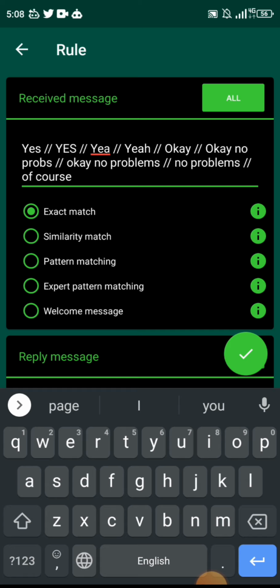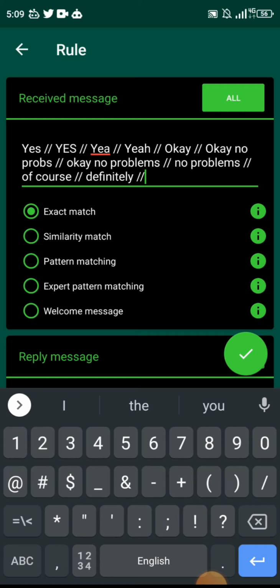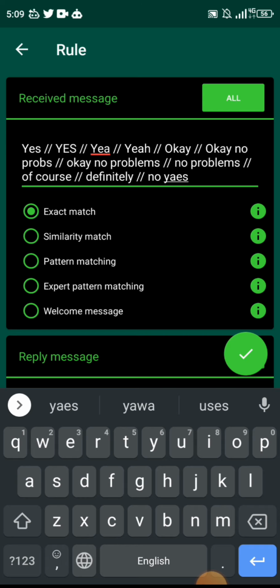Some people will not just tell me yes, so I have to account for that. Which other one can we think of again? No problems. Somebody responded with definitely some time ago, so I added that. So as many of the different variations of responses that they can give. Instead of yes, some people use yes in capital letters, yeah, okay, no problems. Some others can even come and say no yawa, as per if they are Nigerian, right?